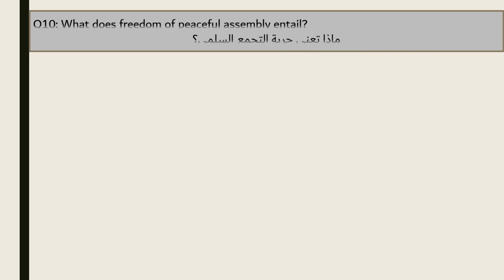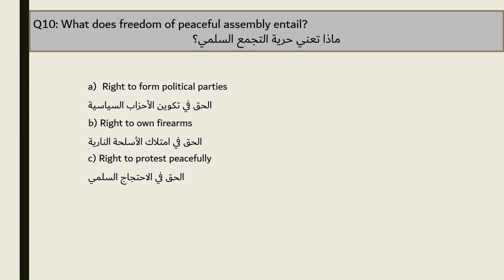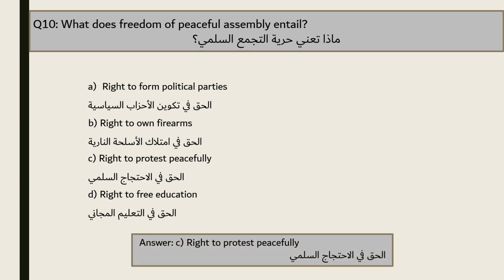Question 10. What does freedom of peaceful assembly entail? A. Right to form political parties. B. Right to own firearms. C. Right to protest peacefully. D. Right to free education. The answer is C. Right to protest peacefully.